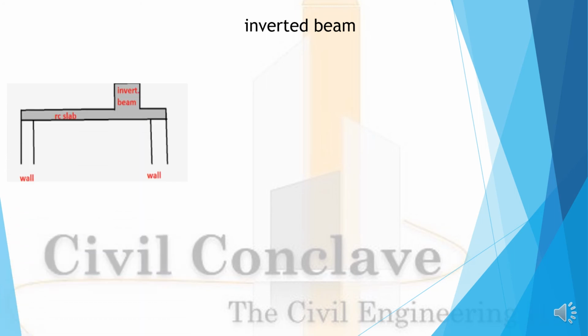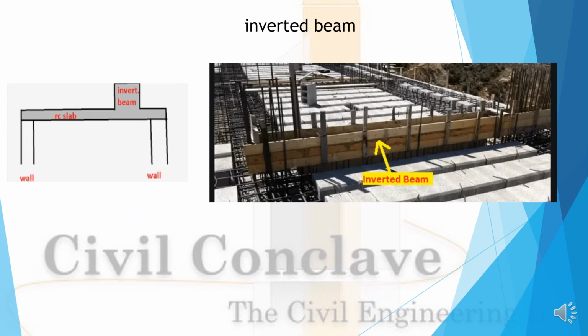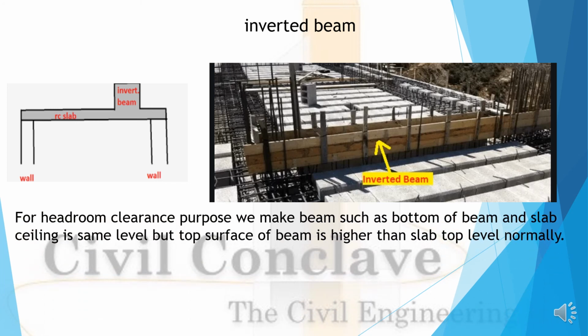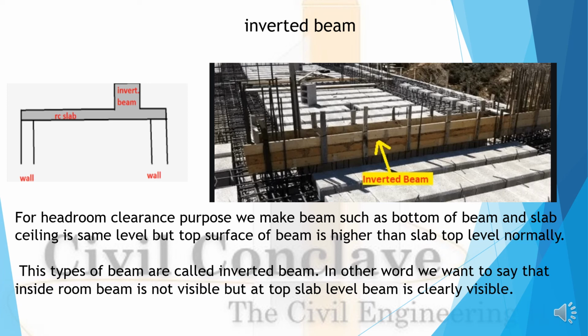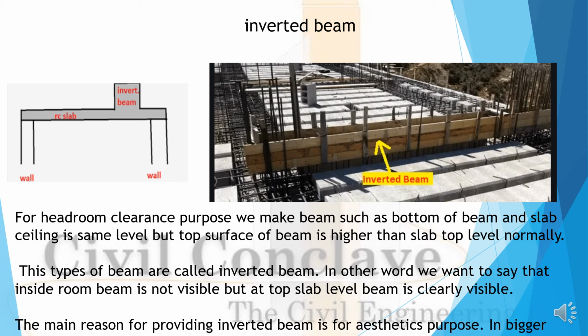Inverted beam. See, this is the image of the inverted beams. For headroom clearance purposes, we make beams such that the bottom of the beam and the slab ceiling are at the same level, but the top surface of the beam is normally higher than the slab top level. This type of beam is called an inverted beam. In other words, inside the room the beam is not visible, but at the top slab level the beam is clearly visible. The main reason for providing an inverted beam is for aesthetic purposes.